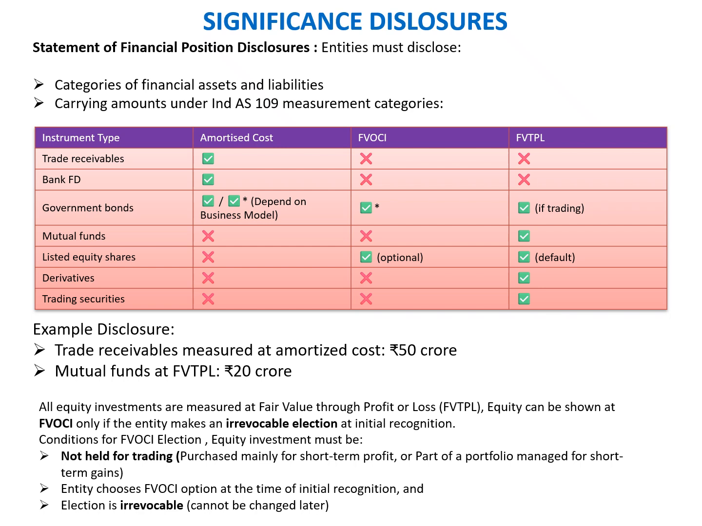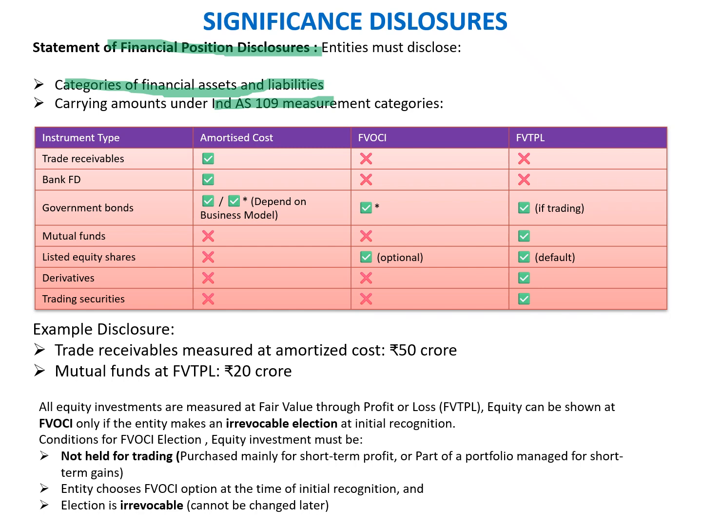Okay, now we'll quickly talk about the key significance disclosure. First of all, we are going to talk about the key disclosure in the balance sheet, so the statement of financial position disclosure. Entities must disclose the categories of the financial assets and liabilities and the carrying amount under Ind AS 109. When we talk about the categories here, basically there are three categories in which all the financial instruments are classified.